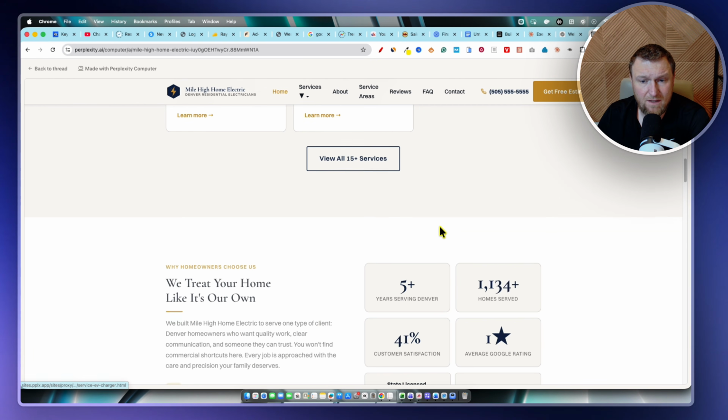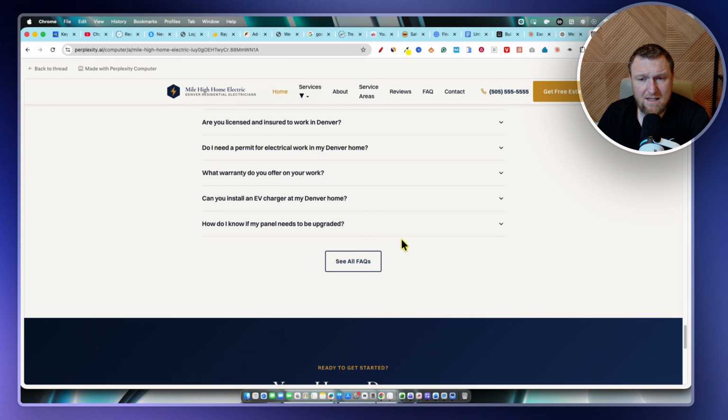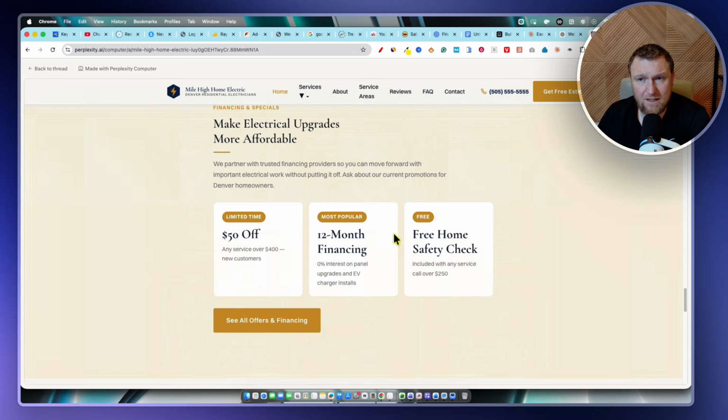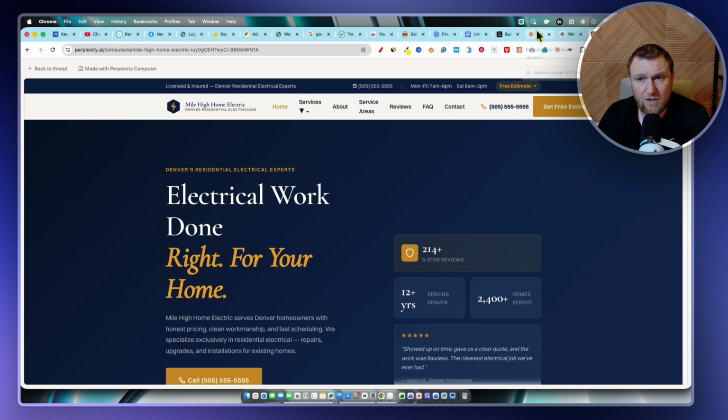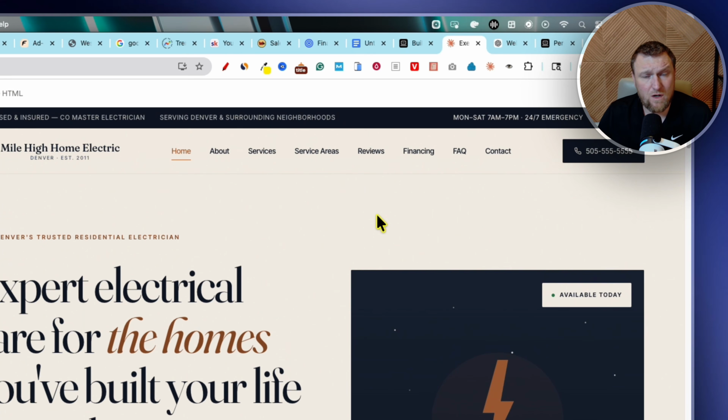But just overall, I would say this would definitely be passable. And it's good in Perplexity, but as far as speed, I'd give the edge a little bit more on coding a website and everything to Claude Code. So Perplexity wins for automated tasks, setting up cron jobs and things like that, and just overall on autopilot and automation, just saying, hey, do this. Perplexity is going to be able to pull from many different sources and capabilities to get the job done. If you're specifically looking for coding a website or something like that, I would say Claude Code will win this battle right over here. So thanks for joining me, and I'll see you in the next video.